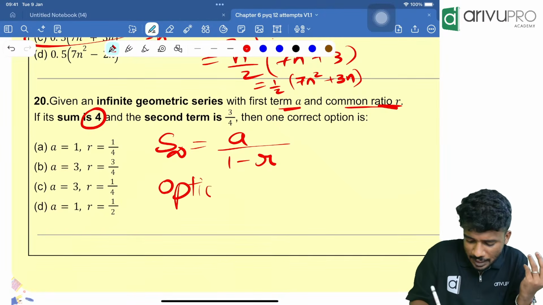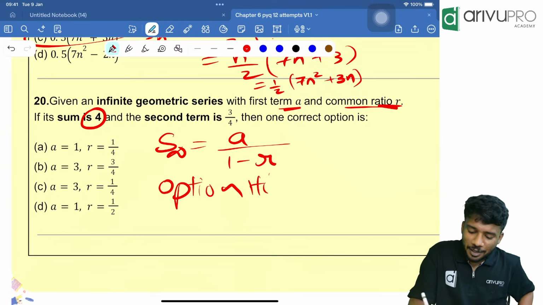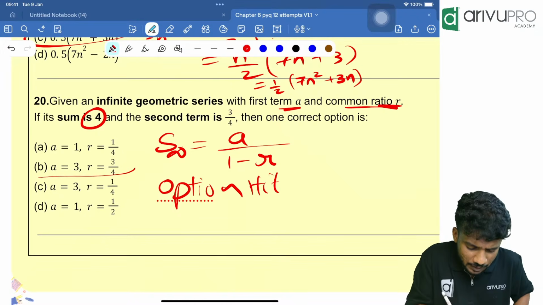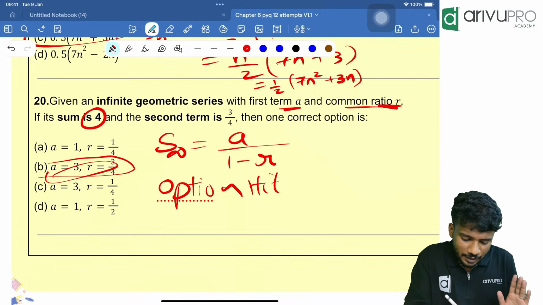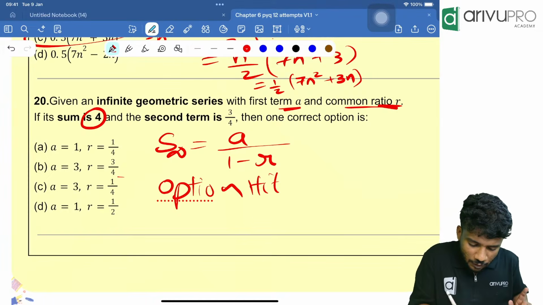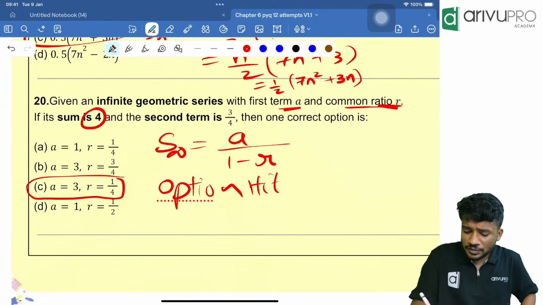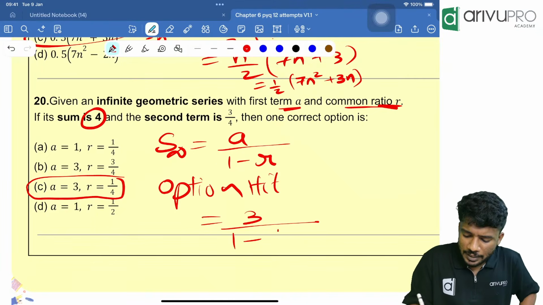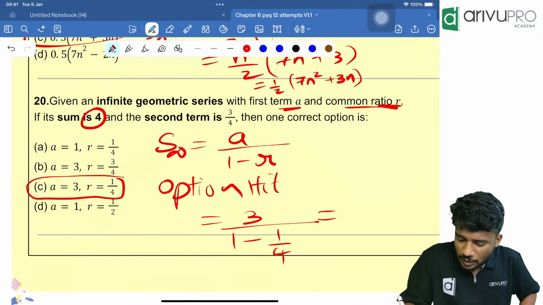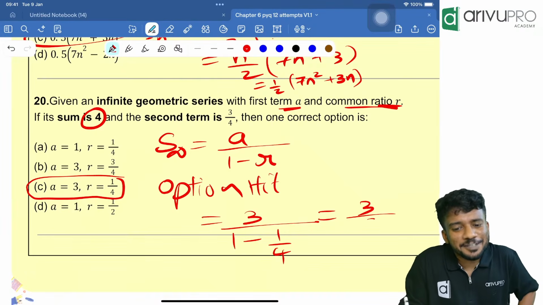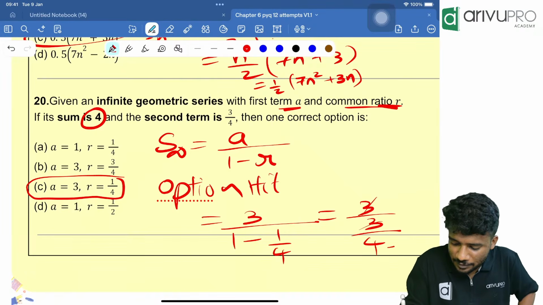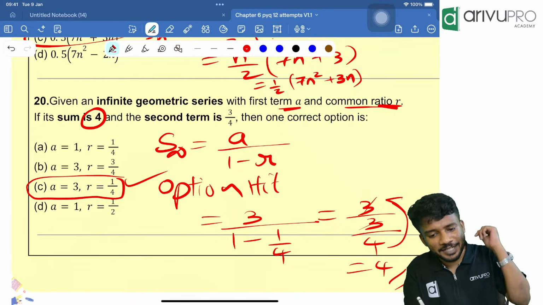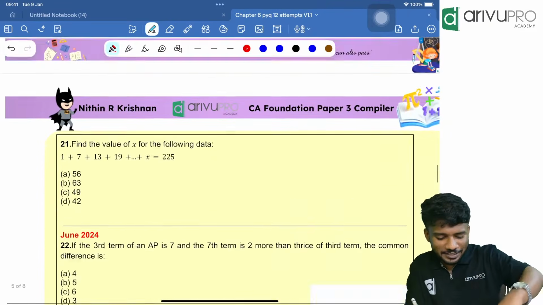Come on, option. Now people, instead of A, which option will you go with? We can go with option B. Let me check with option B. No, I will not get the answer for that. I'll go with option C, which is equal to a, instead of a you put 3, divided by 1 minus 1 by 4, which is equal to 3 divided by 4 minus 1 is how much? 3 divided by 4. 3 cancel, 4 goes up, which is equal to 4. That means option C is your answer. Got the logic. Next question.